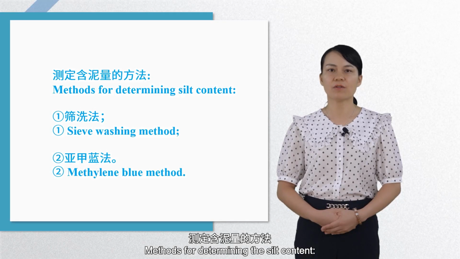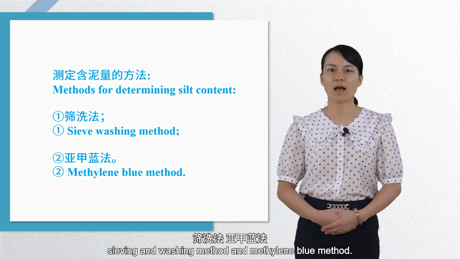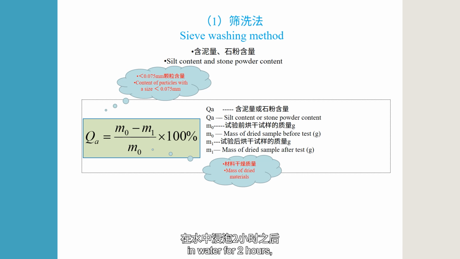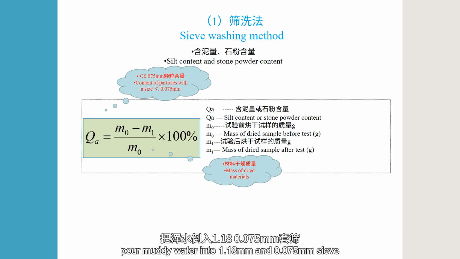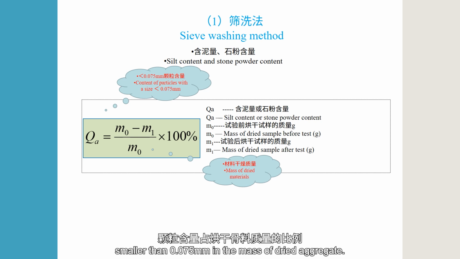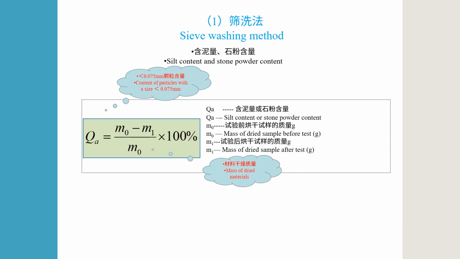Methods for determining the silt content: sieving and washing method and methylene blue method. The sieving and washing method is to soak the dried aggregate sample in water for 2 hours. Pour the muddy water into 1.18 millimeters and 0.075 millimeters sieve sets to wash out 0.075 millimeters particles. Then measure the proportion of content of particles smaller than 0.075 millimeters in the mass of dried aggregate. The proportion is the silt content.